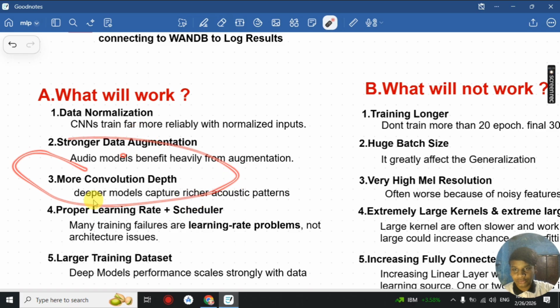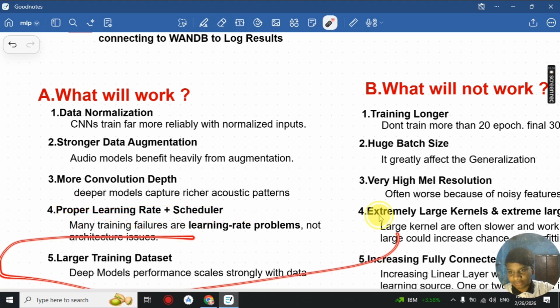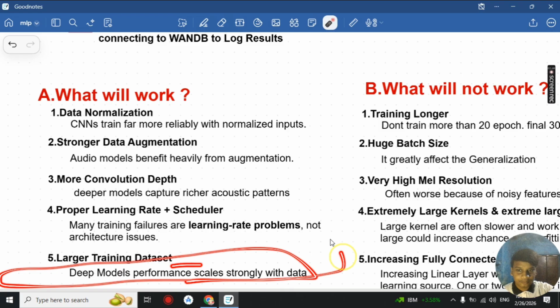Then we have more convolution depth. Basically, stacking convolutional layers one after the other will learn richer acoustic patterns that small models may fail to learn. Then we have a proper learning rate and a scheduler. Many training failures are learning rate problems, not architecture problems, because machine learning and deep learning is a gradient issue. So using a proper learning rate and a learning rate scheduler, we could solve it. And finally, you could use your large training dataset to scale strongly.